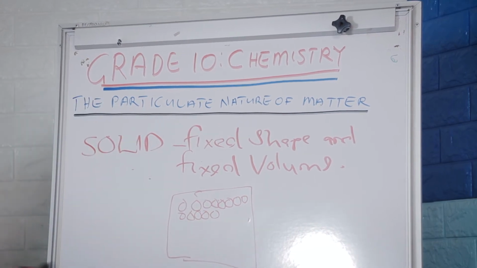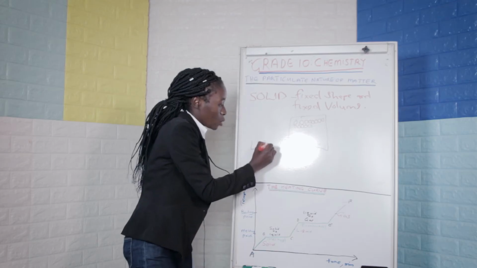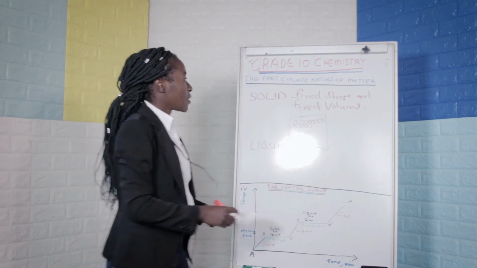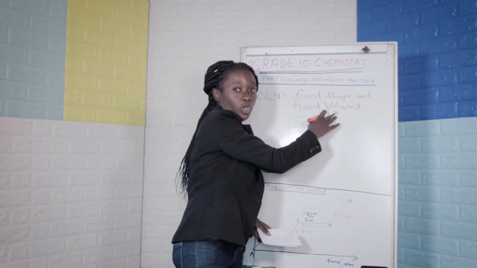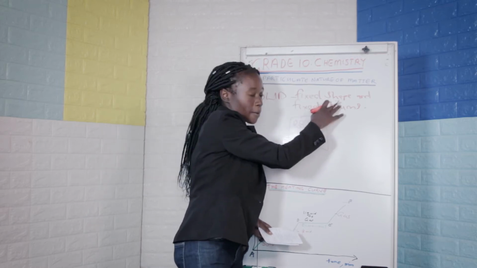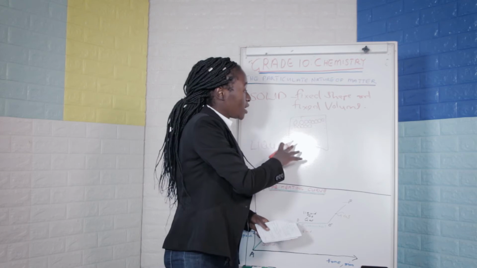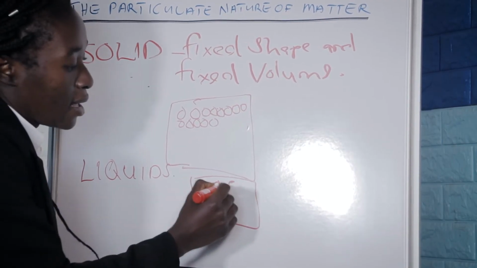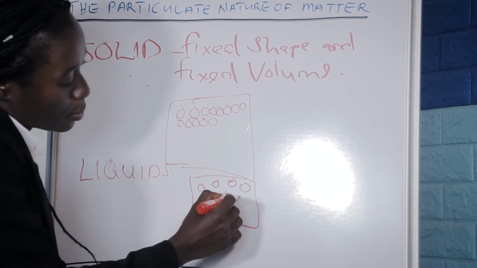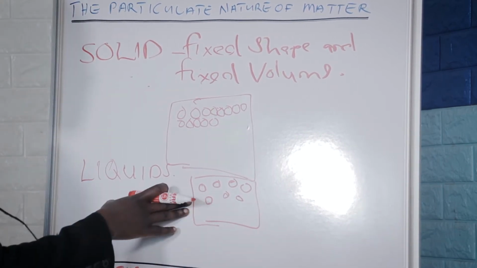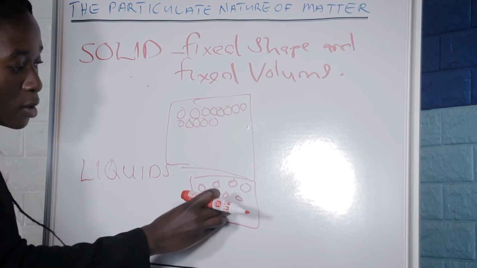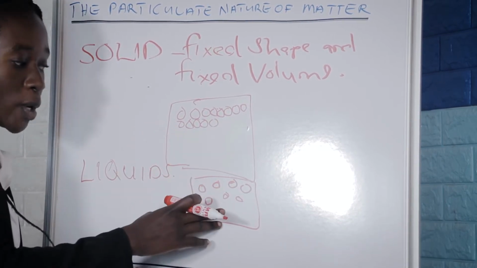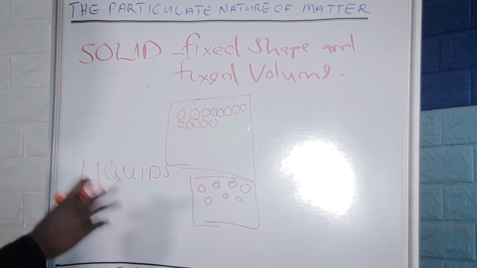And the other state of matter is liquids. Liquids, unlike solids, have got a fixed volume but not a fixed shape. This means that liquids are slightly compressible. The particles in liquids are closely together but not closely packed as in solids. This is why liquids are slightly compressible.